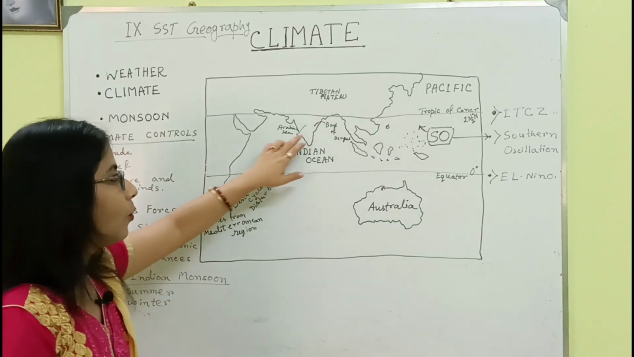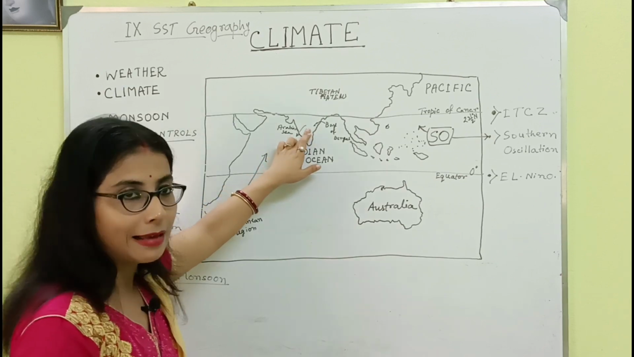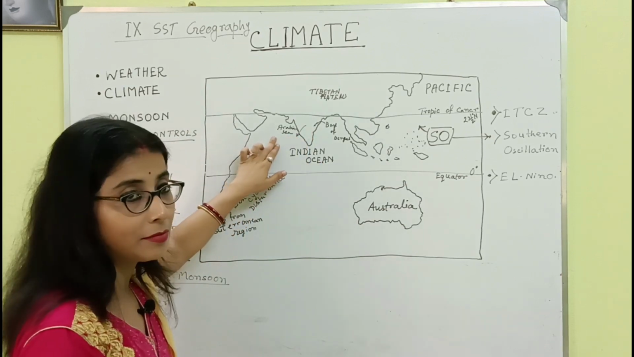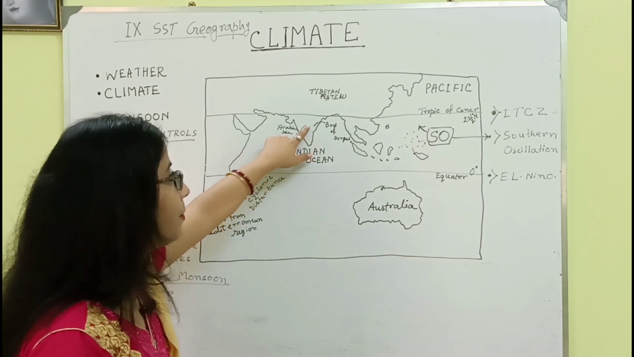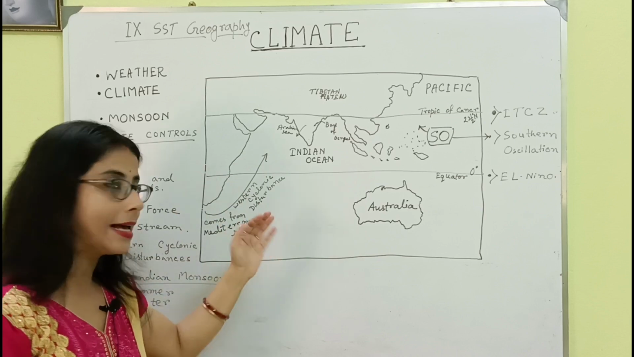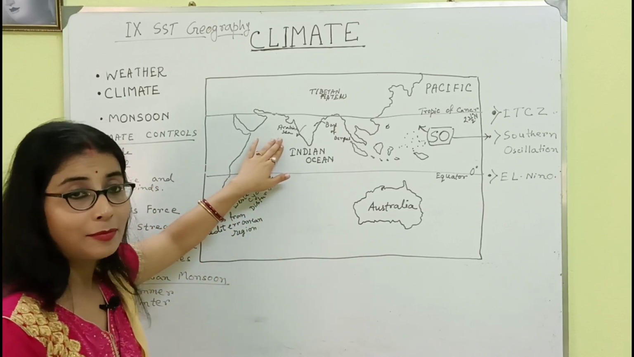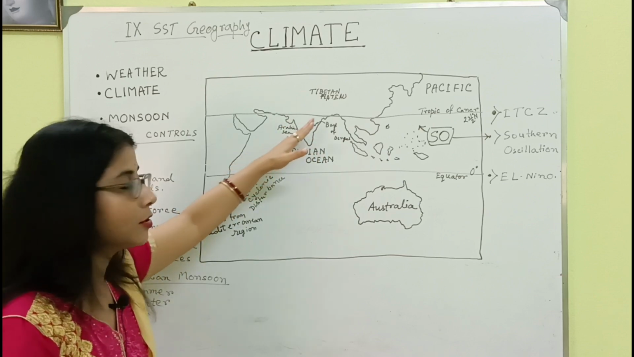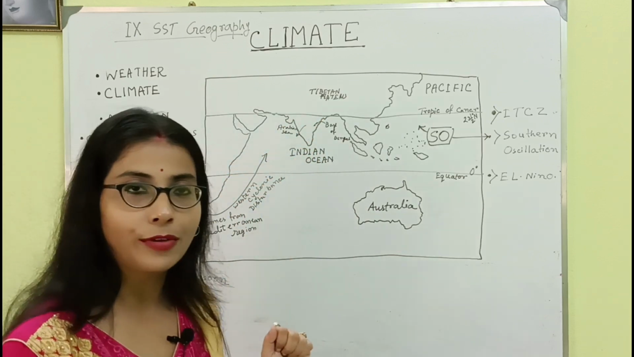So what happens when here there is a cold climate, that means high pressure, and here there is a hot climate, meaning low pressure? From high pressure to low pressure, the winds flow. On the opposite side, when here there is high pressure and here there is low pressure, from high pressure to low pressure, the winds move.